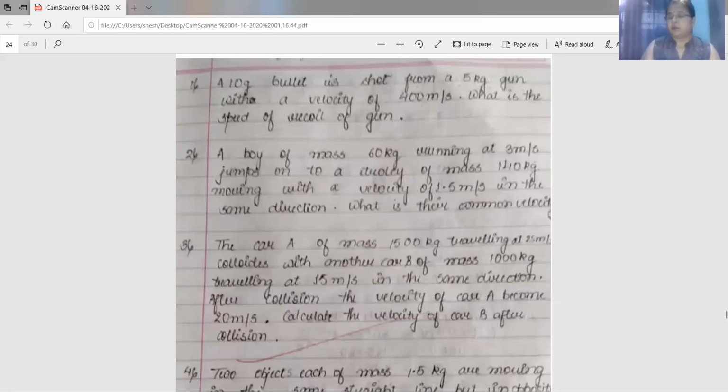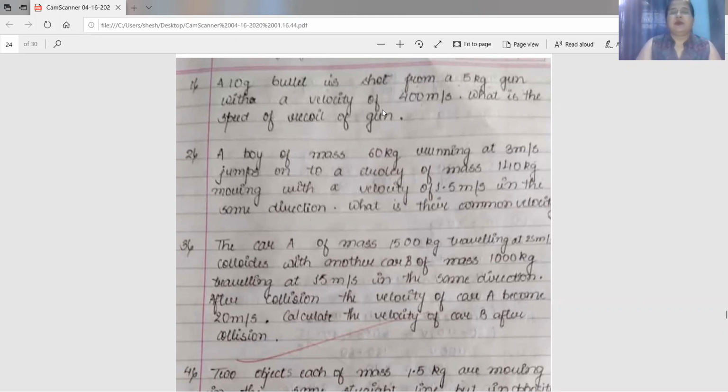Today I will start with numericals based on the law of conservation of momentum. The first one: a 10-gram bullet is shot from a 5 kg gun. The mass of the bullet is given as 10 gram and the mass of the gun is given as 5 kg. One is in kg, the other is in gram, so convert the mass of the bullet into kg. Divide it by 1000, and you will get the mass of the bullet in kg.